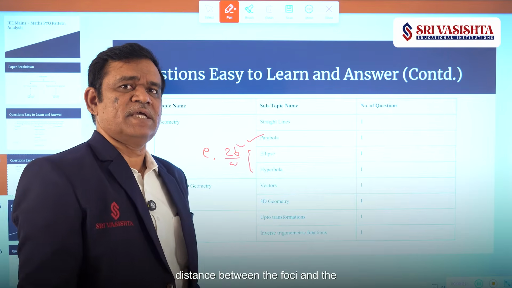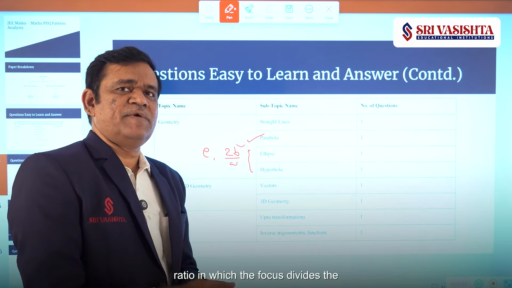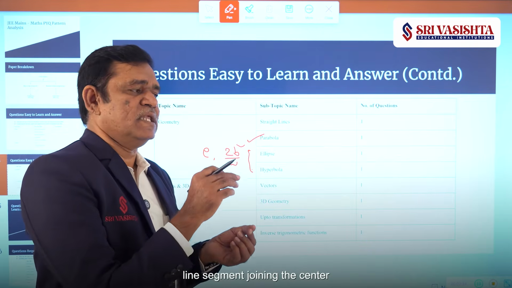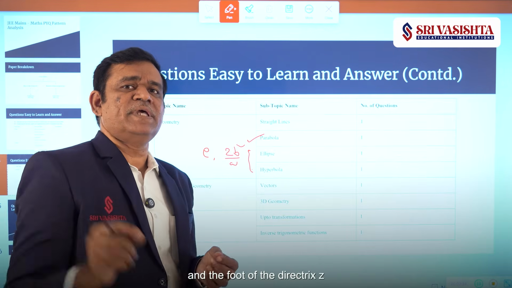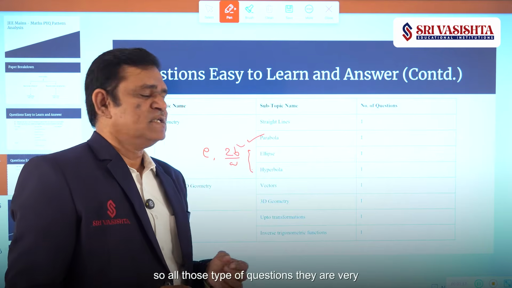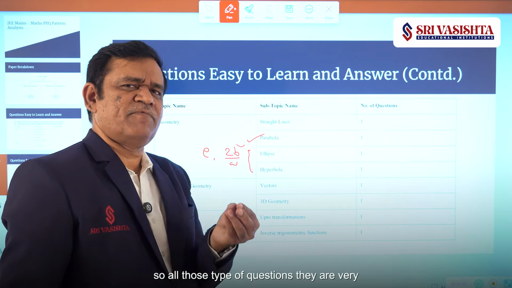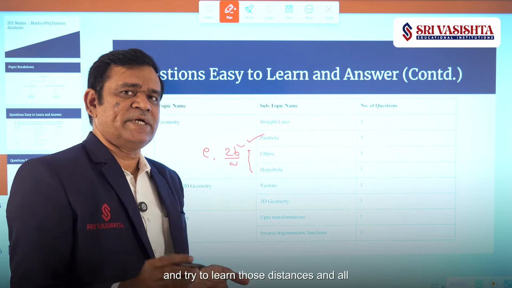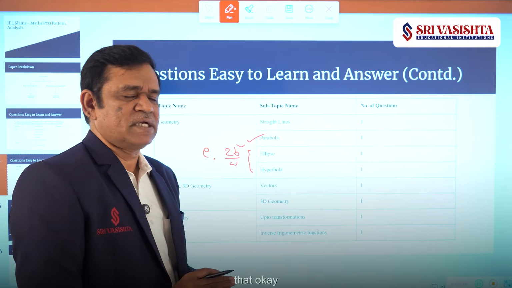Distance between the foci and the ratio in which the focus divides the line segment joining the center and the foot of the directrix Z. All those type of questions are very, very simple.